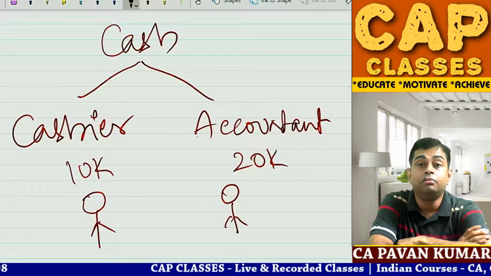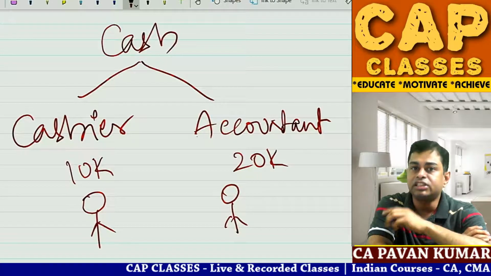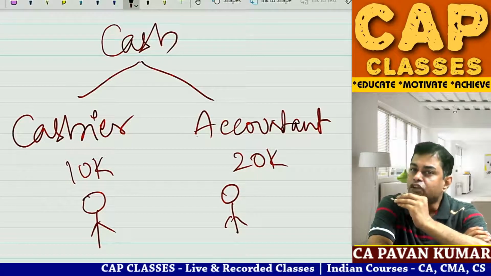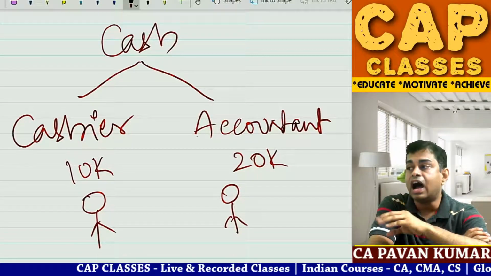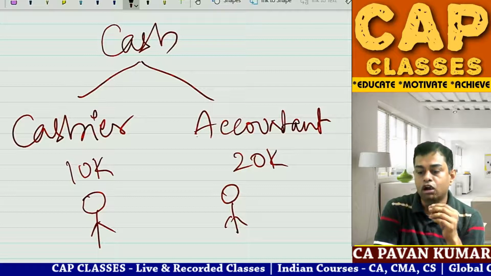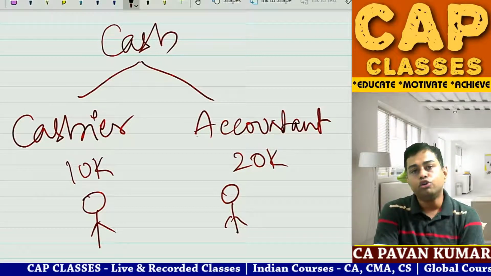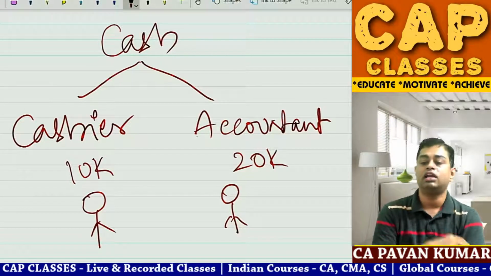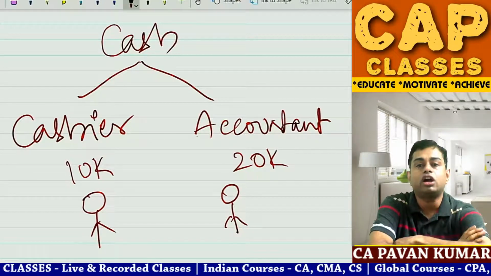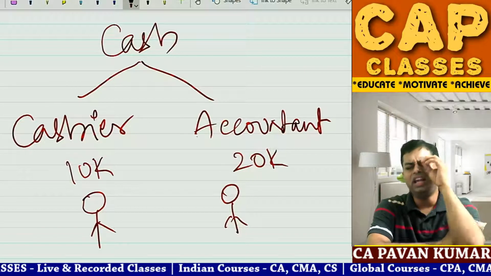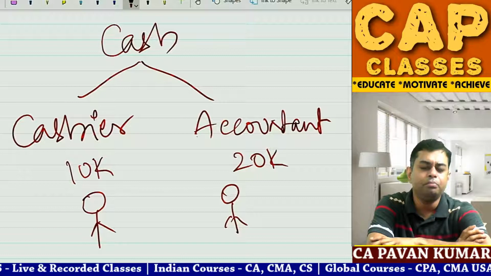Then, Pawan sir, I'll do one thing. I'll take one person only. Give 12,000 or 15,000 to him. I will ask him, do you know how to count cash? Yes, sir. Do you know how to record journal entries? Yes, sir. Do both donkey works. In many companies, trust me, this only will happen. Many entities.